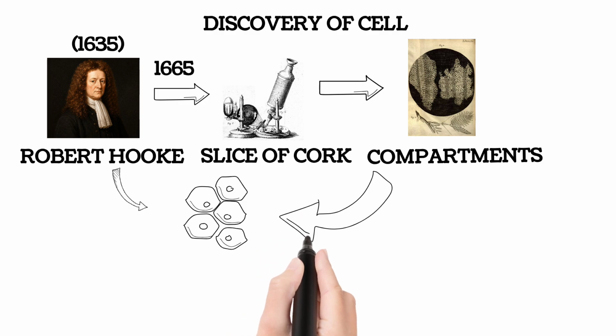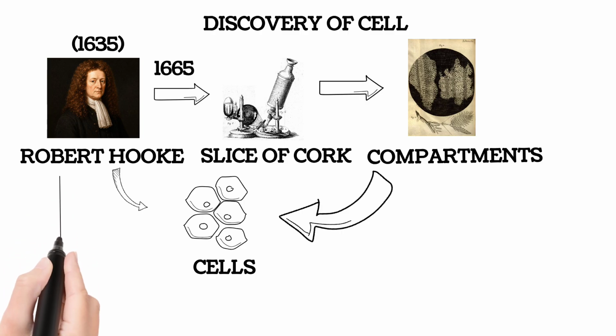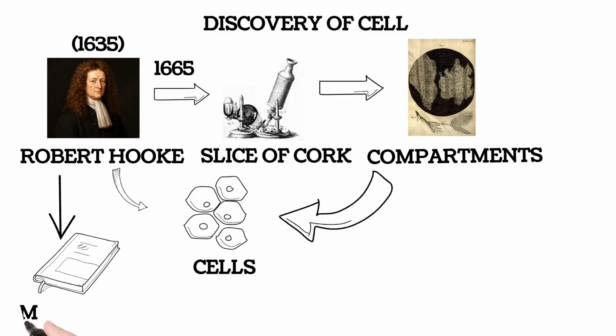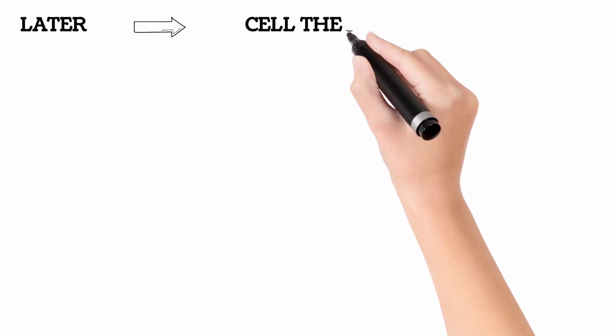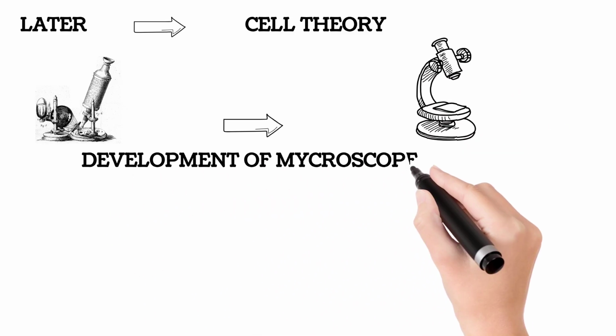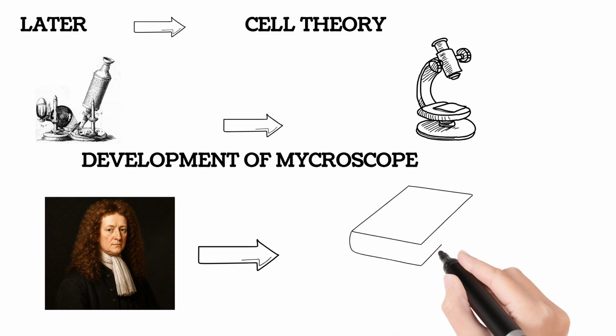He named them cells. This was the first time the word cell was used in biology. Robert Hooke published his observations in his famous book called Micrographia. His discovery became the foundation of dead cell biology. Remember, dead cell, not live cell, and later helped in the development of the cell theory. Robert Hooke also improved microscopes and contributed to many fields of science. Therefore, Robert Hooke is remembered as an important scientist in the history of biology.